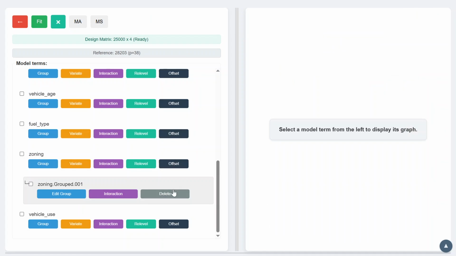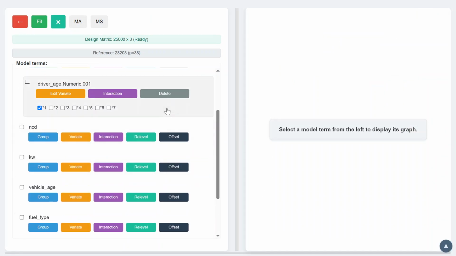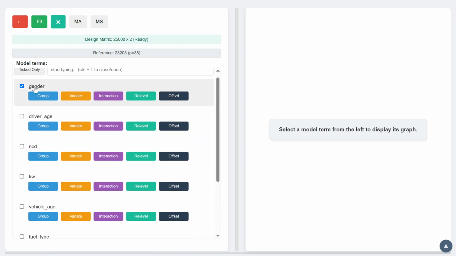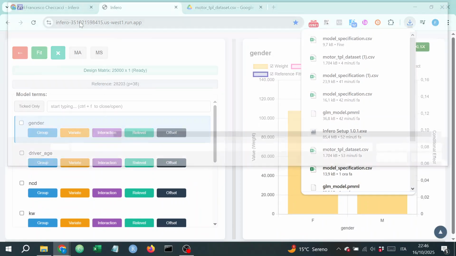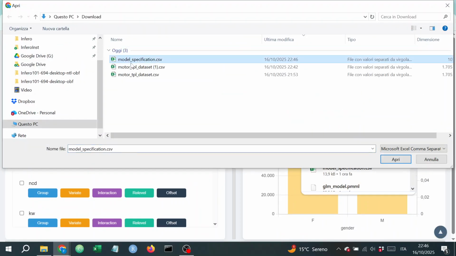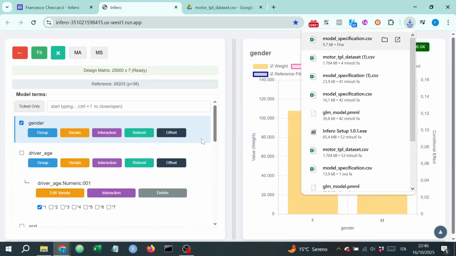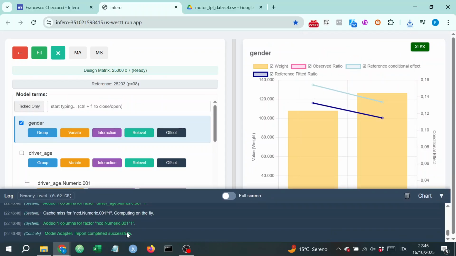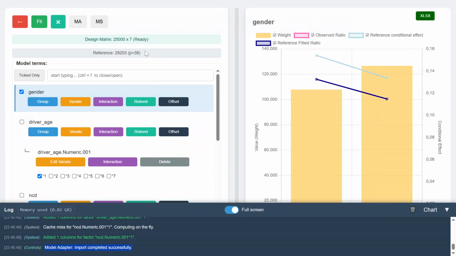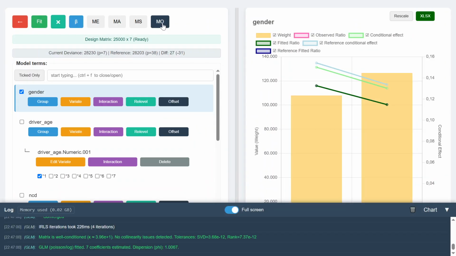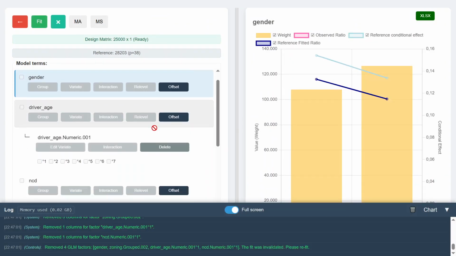We delete all variables and test the model adapter feature by uploading the previously saved model specification. The previous model is restored successfully. We can then refit the model, and finally, we test the model offset feature.